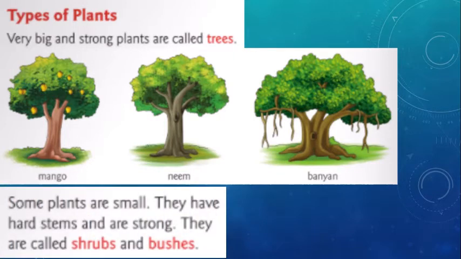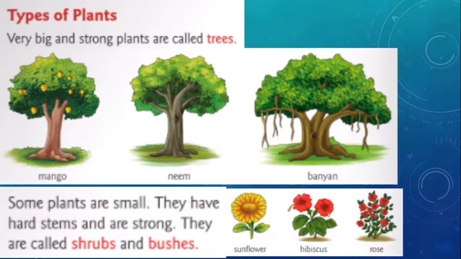Some plants are small. They have hard stems and are strong. They are called shrubs and bushes. So children, see, some plants will be very small in size, but they have very hard stems. For example, sunflower, hibiscus, and rose. So these are very small in size but have hard stems. So these are called shrubs and bushes. So what are they? Sunflower, hibiscus, and rose.